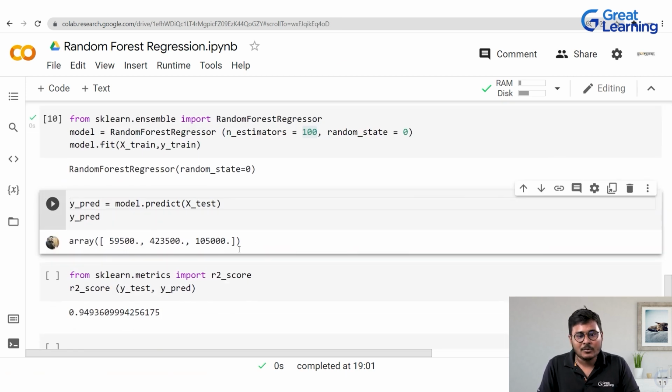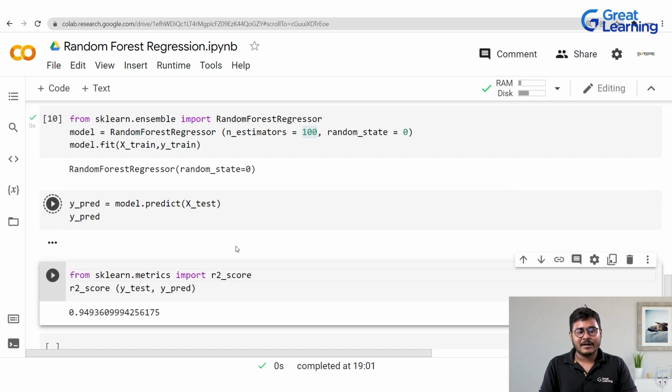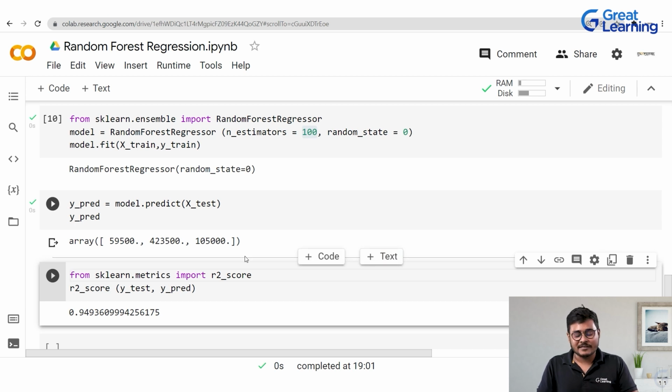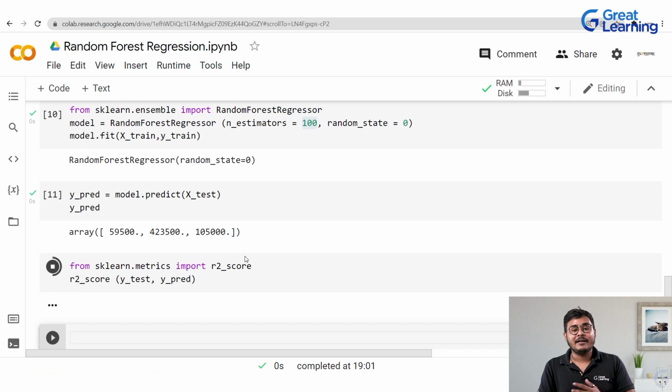And then I'm going to test our result, right? So now doing it on the Y predicted value, I receive this array. And finally, I'm going to assess this result. Let's see what the accuracy rate is when we build 100 trees. Well, as you can see, guys, it's a whopping 94.9%, which means your approximated result shows you an accuracy rate of 95%, which tells you that your model has performed extremely well when you're trying to do random forest regression on the whole data set.